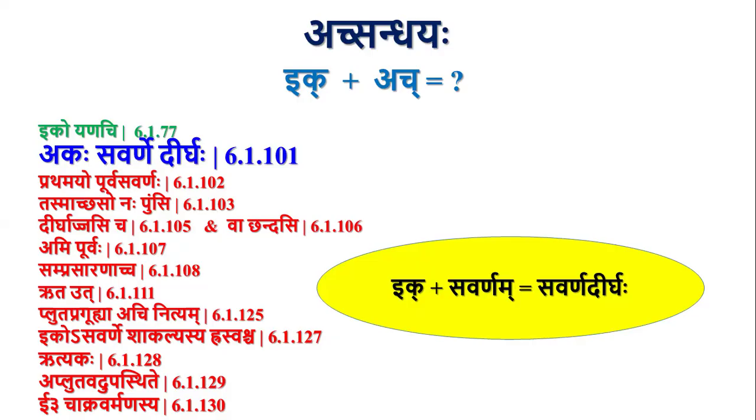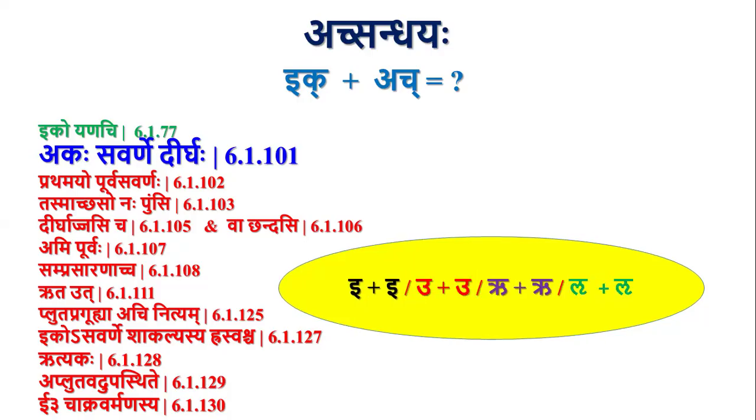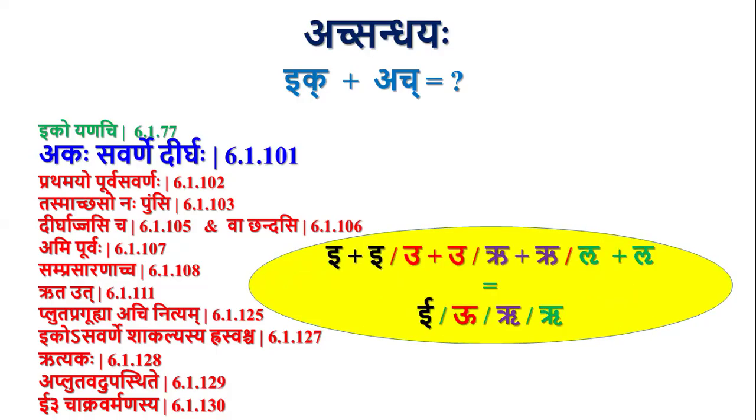They should not be savarna to those ik letters. So the paravarna should not be savarna to the purvavarna, which is an ik letter. If it is savarna, then akah savarne dirgha blocks ikoyanachi, and there will be savarna dirgha. So in the cases of i plus i, here the purvavarna is i and the paravarna is an ach letter, so ikoyanachi is applicable, but akah savarne dirgha blocks it in these cases. So we have savarna dirgha instead of yanadesha.